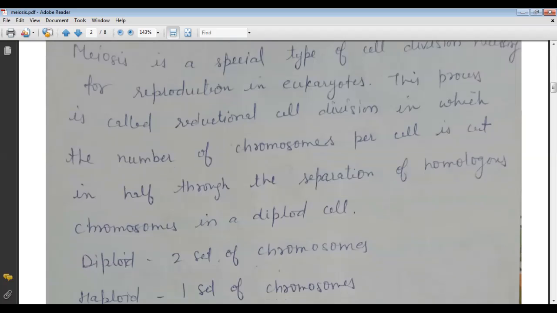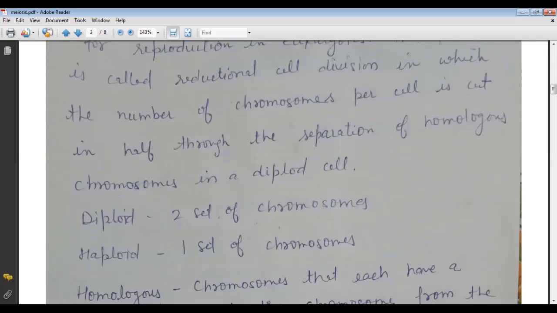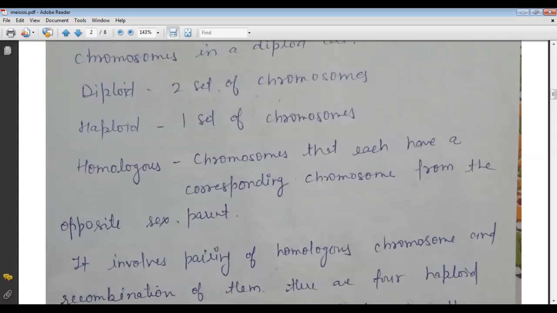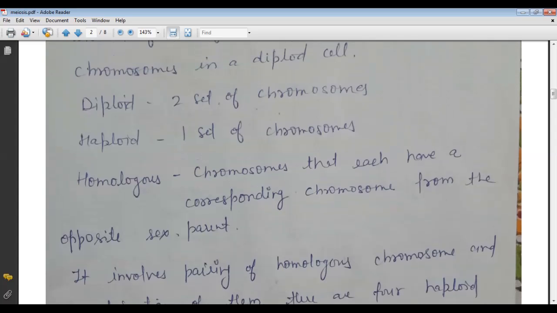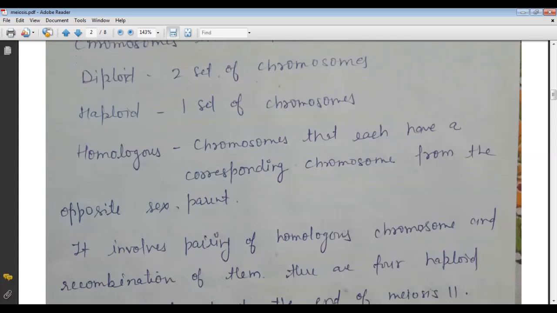This process is also called reductional cell division, in which the number of chromosomes per cell is cut in half through the separation of homologous chromosomes in a diploid cell. A diploid cell means two sets of chromosomes, and haploid cells have one set of chromosomes.